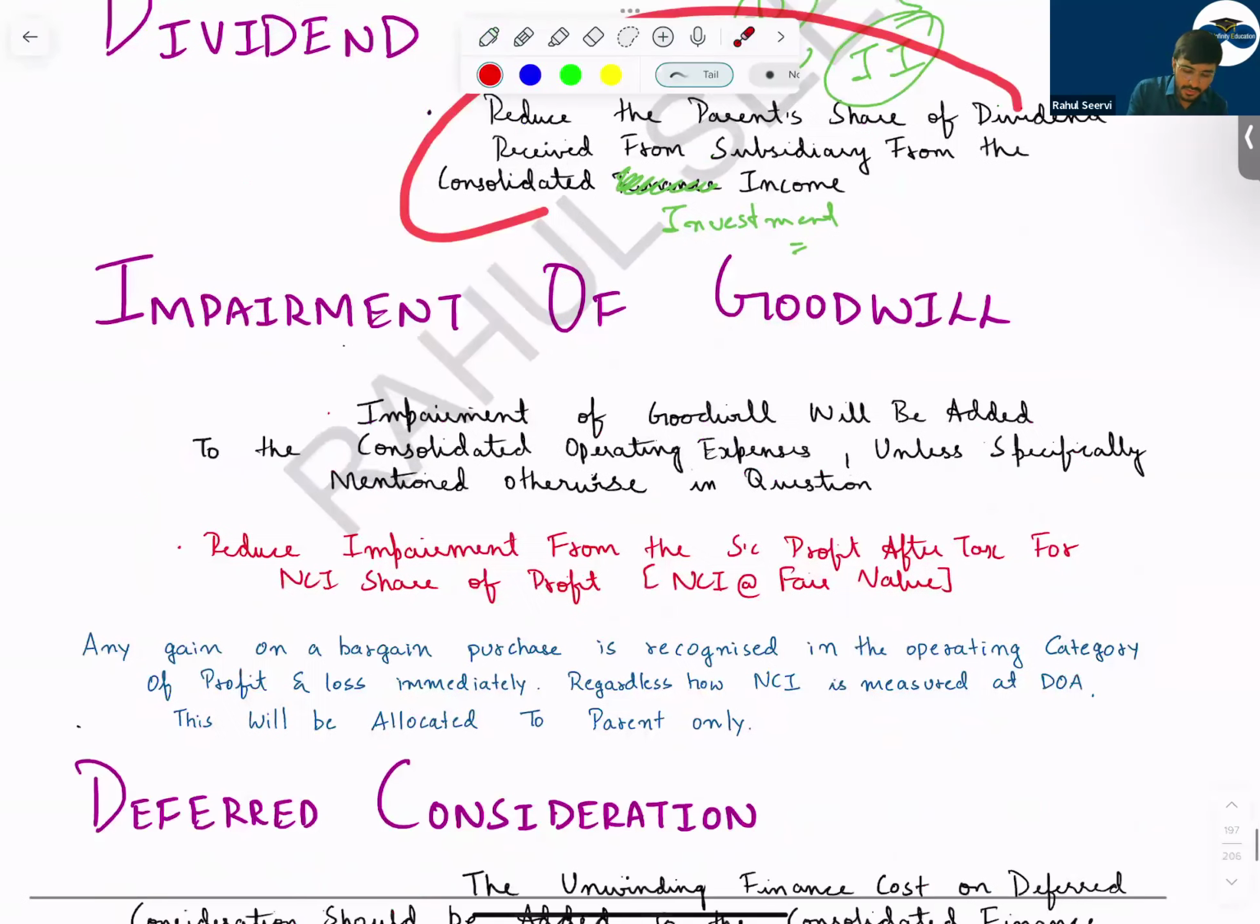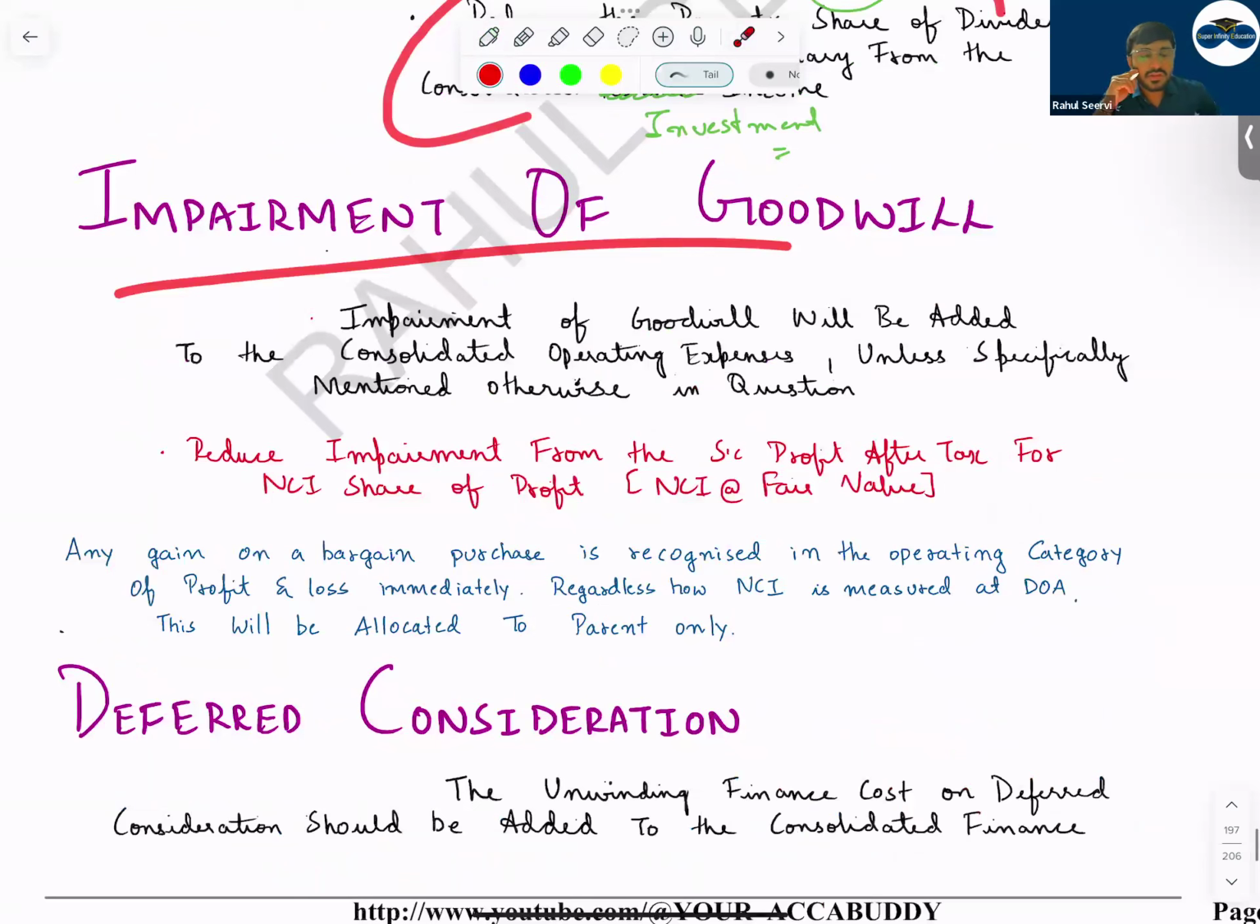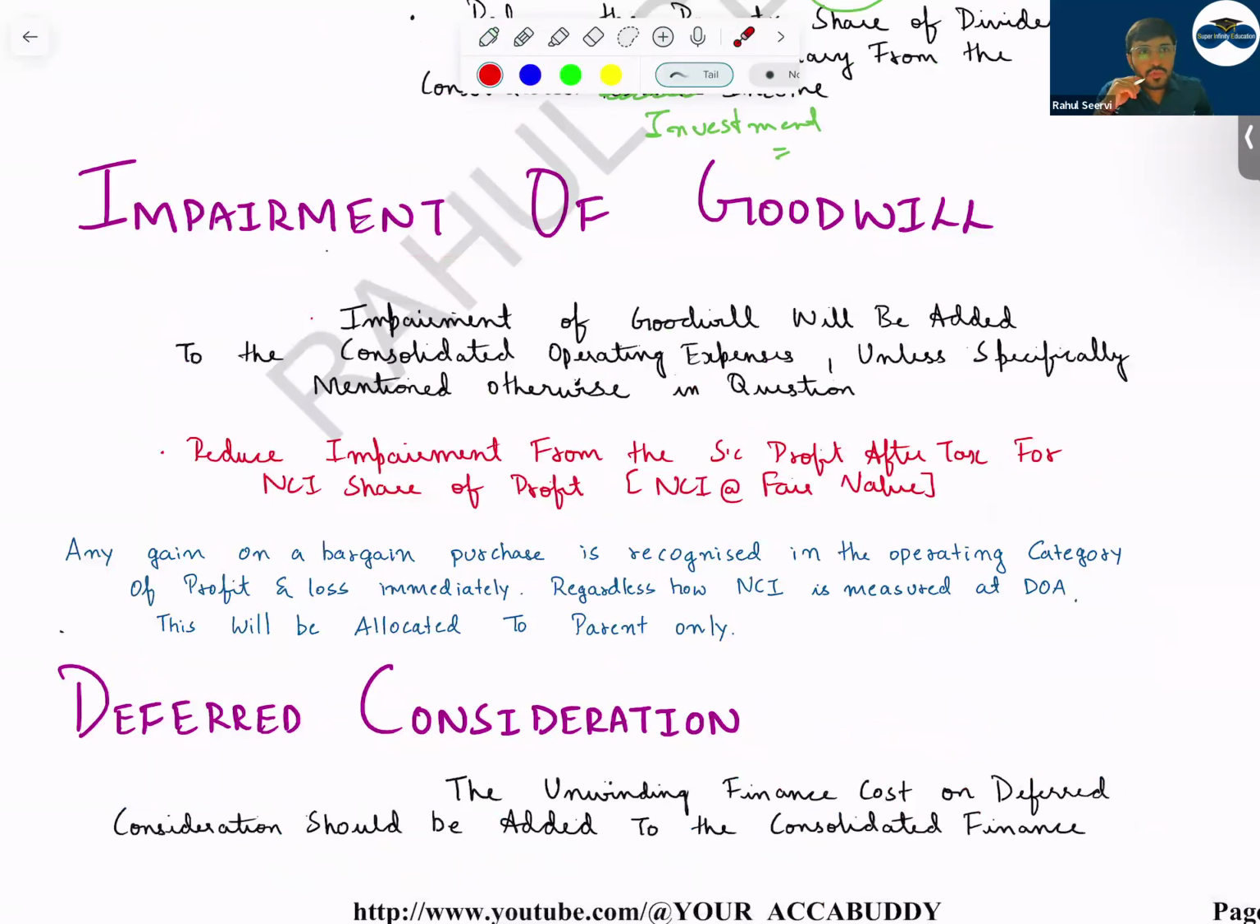Then coming to impairment. In case of impairment of goodwill, what will happen, sir? If it is the proportionate method, the goodwill will only be allocated to parent. So how will you record this as an expense? Normally we record it in the operating category. Normally it is recorded in operating expenses, but unless specified, sometimes in the question they'll say that it is included in the cost of goods sold. So increase the cost of goods sold so that your profit will reduce.